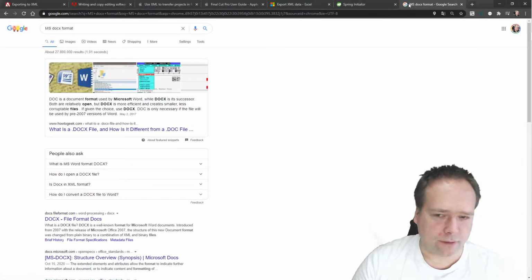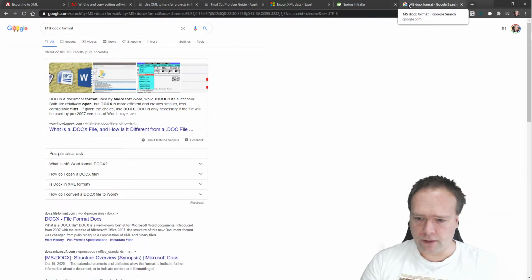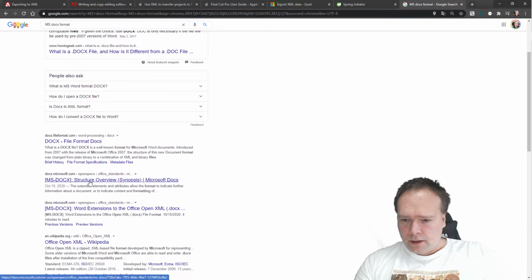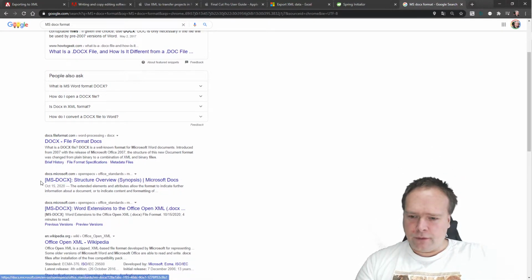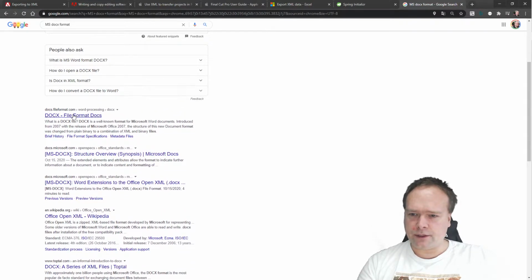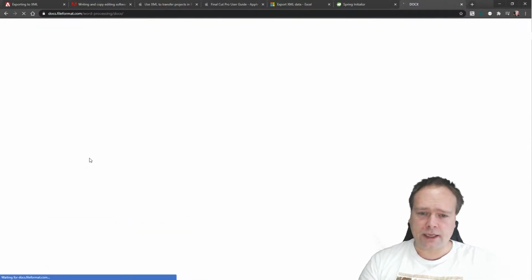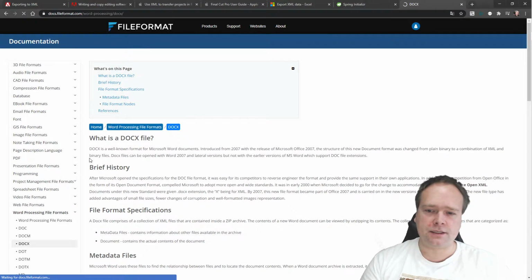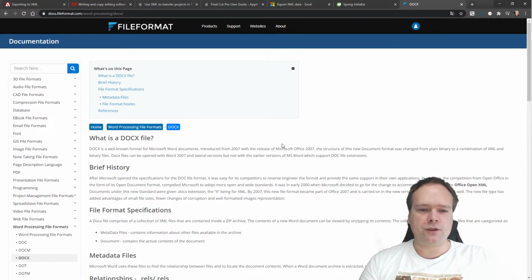That means that all of the Microsoft Office files are saved as XML, and that is since Microsoft Office 2007. And it's not just the doc, it's also the spreadsheet and the PowerPoint. The PowerPoint is the PPTX instead.